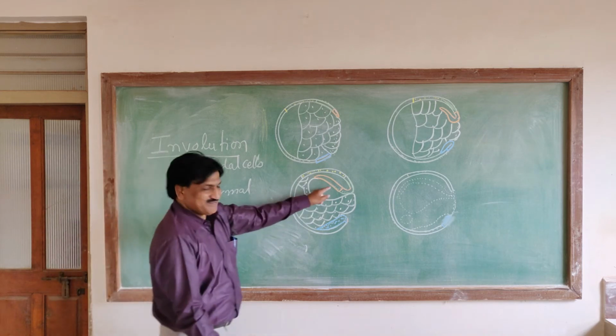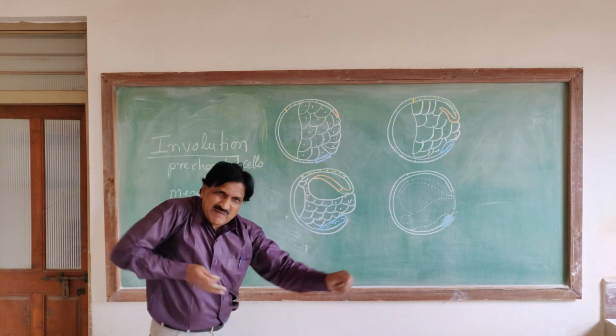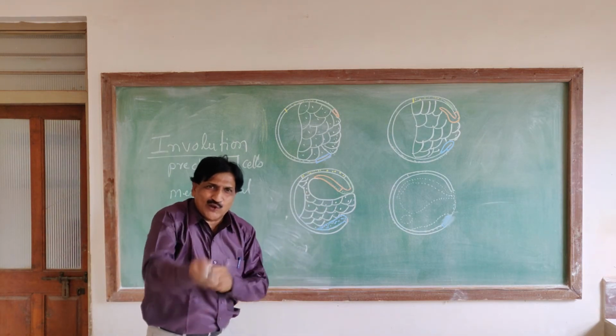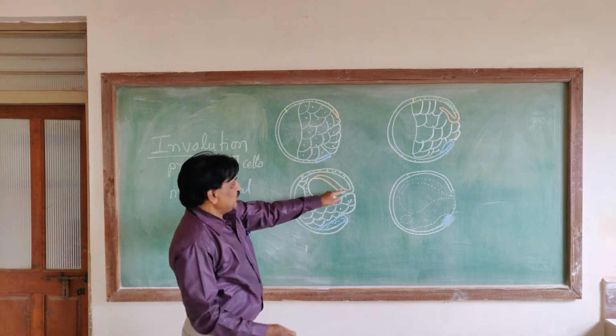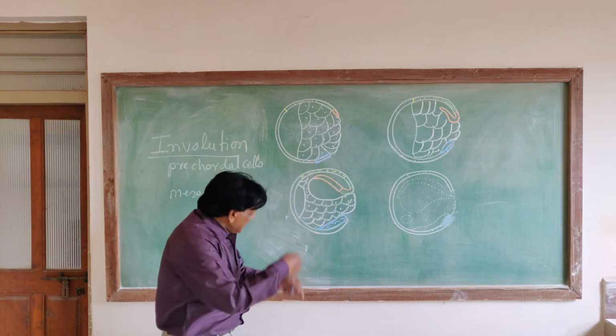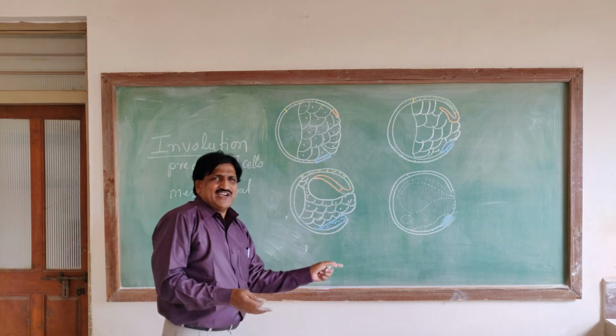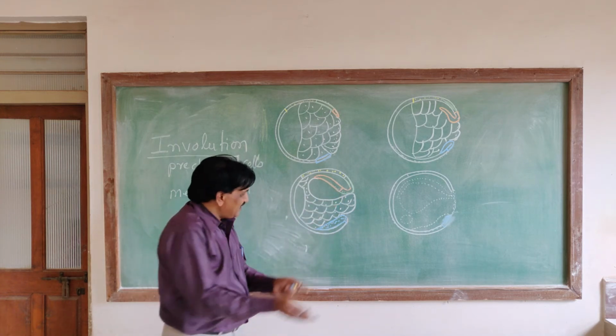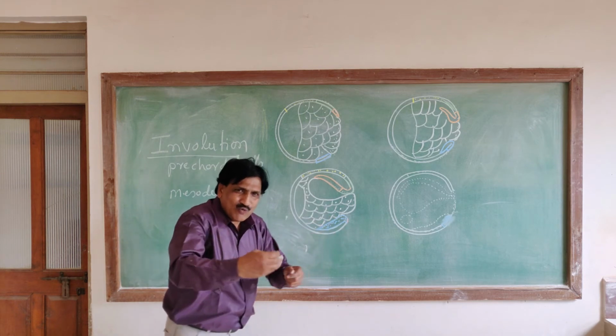Okay, the second diagram. See the movement of the precaudal plate followed by the notochordal cells. At the same time, on the ventral side and the lateral side, the mesoderm is also moving inside.